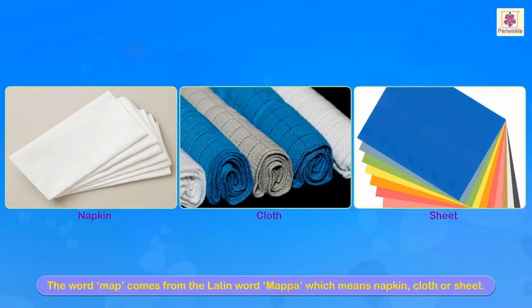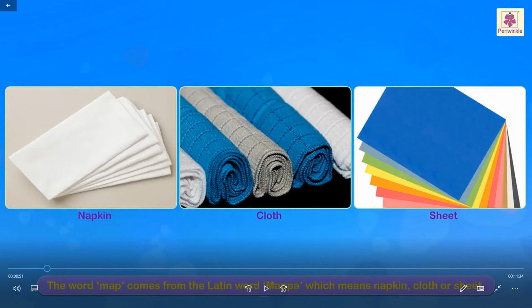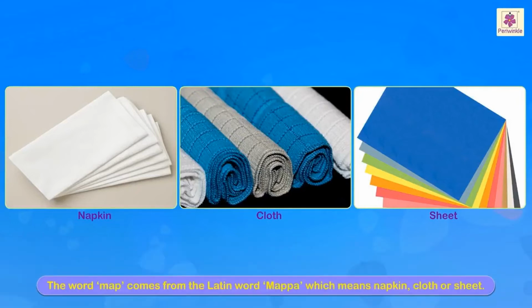The word map comes from the Latin word mappo, which means napkin, cloth or a sheet. Cloth, sheet.